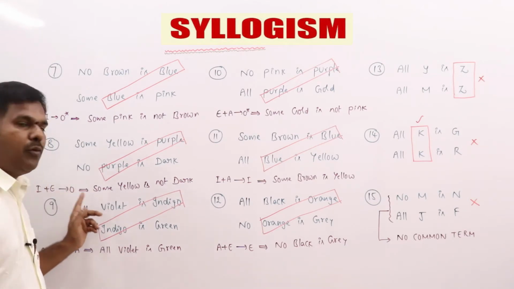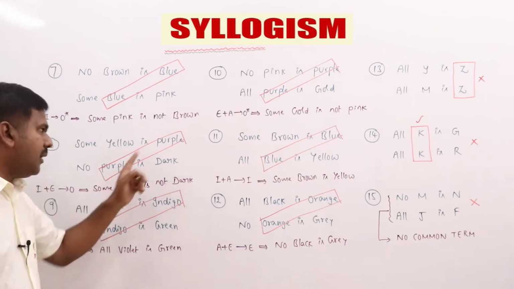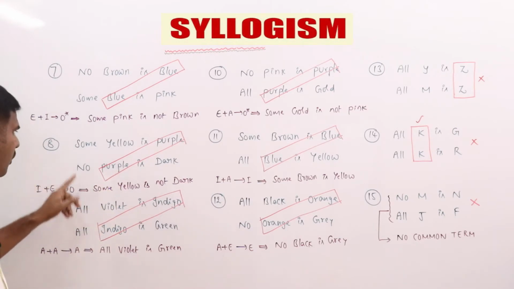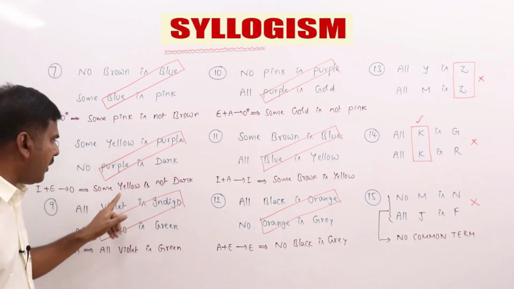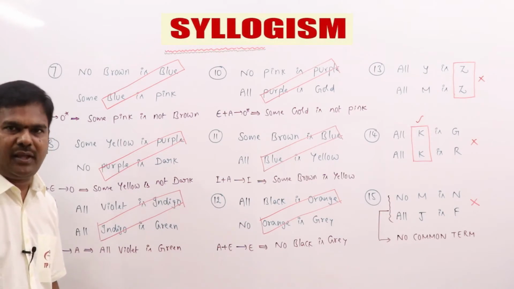What is I plus E? O. Is it been properly aligned? Yes, properly aligned. Now I plus E is O. O means what you will be getting? Some yellow is not dark. Some yellow is not dark.